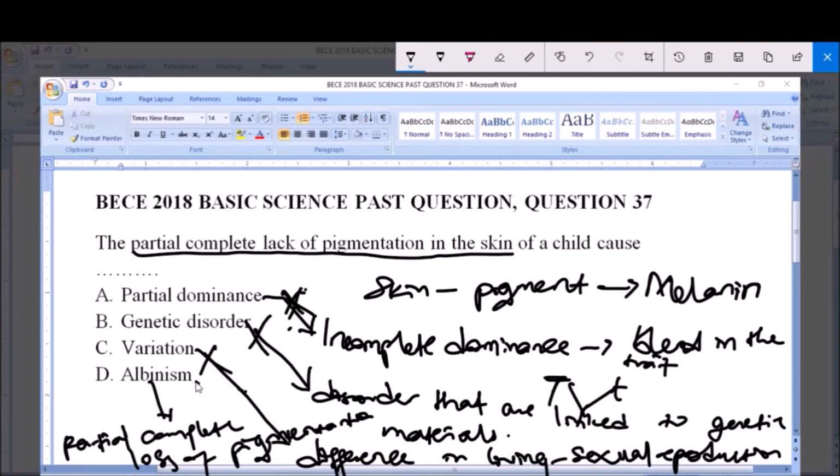Albinism refers to the lack of pigmentation. So our answer to this question is what? Is D, albinism. D is the answer. So the partial or complete lack of pigmentation in the skin of a child causes what? Albinism. So D is our answer.